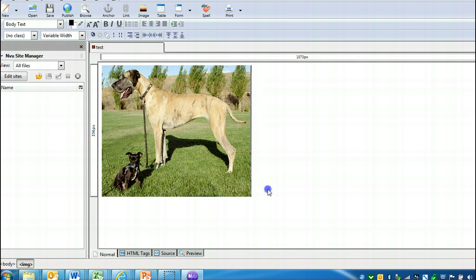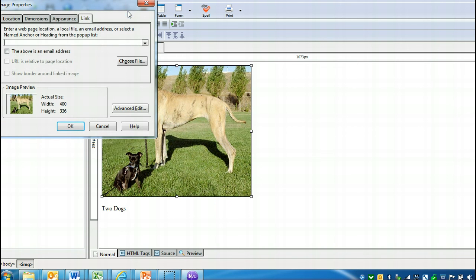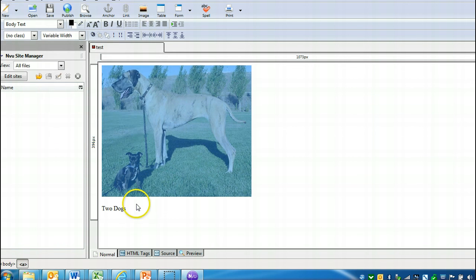Then I'll hit OK. And let's pretend I had this. I want to do a picture link. So I click on that picture, and then I hit the word link right here, and I would type in wherever I wanted this to go to. So I do http://www.yahoo.com, and that's not where it would go, but I would do that. Or I could choose a file to link to. So that's what you're going to do if you're going to have pictures of all your athletes or mathematicians. You're going to want to link to files. So then the picture will go to the files. But that would just link to a web page.